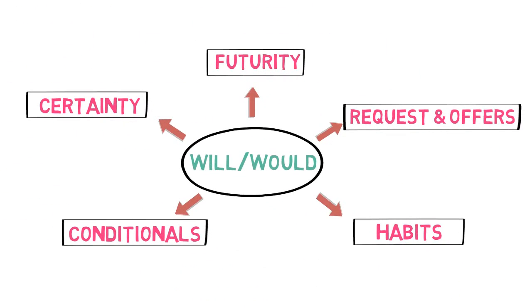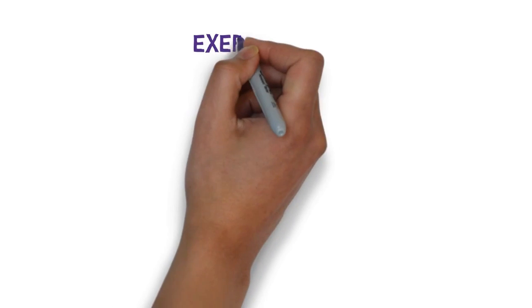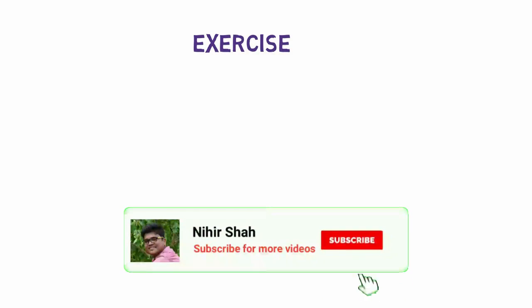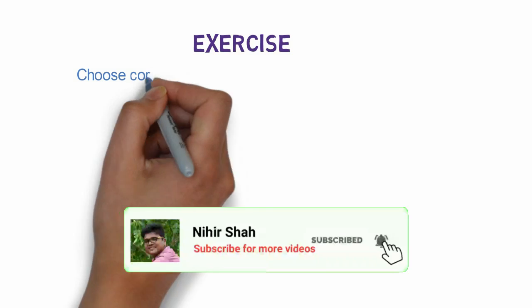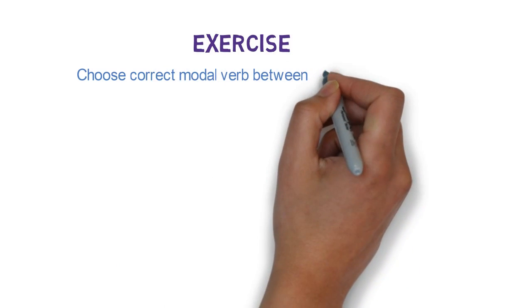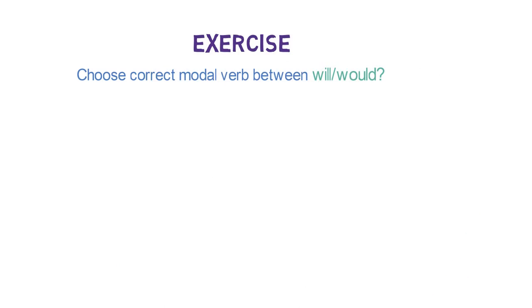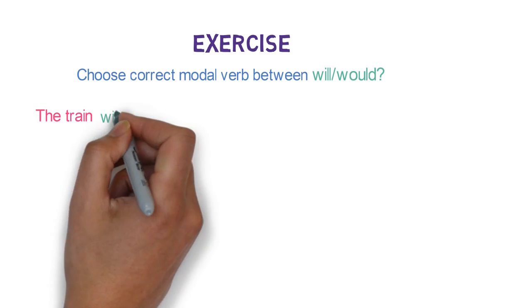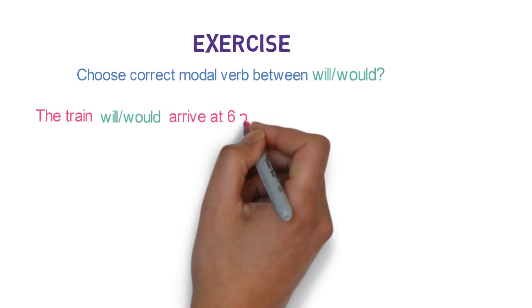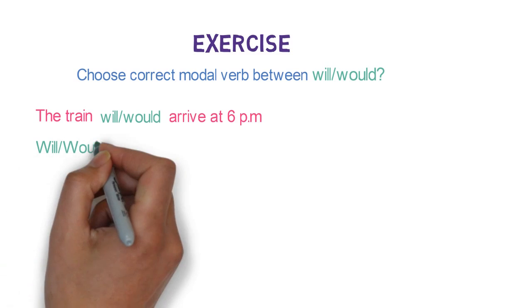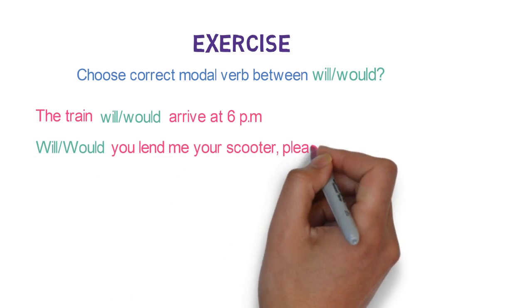So these are the 5 possible ways in which we can use modal verb will or would. Now, I am providing you an exercise to practice. Here, you need to choose the correct modal verb between will or would. The sentences are, the train would arrive at 6 p.m. Will you lend me your scooter please?